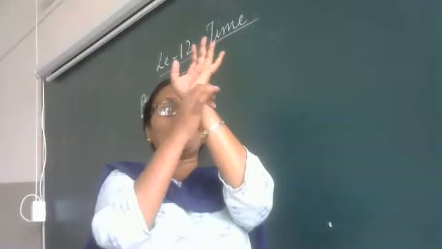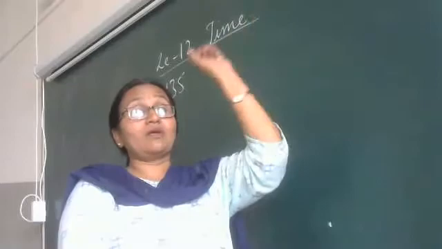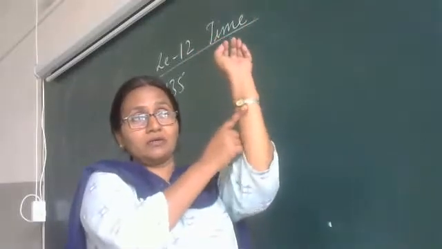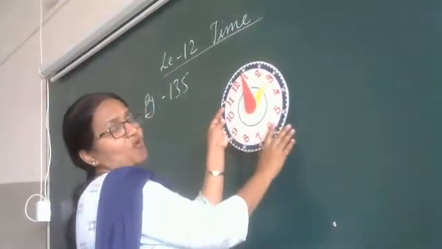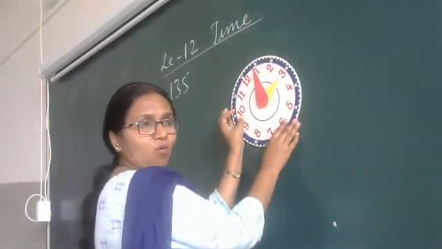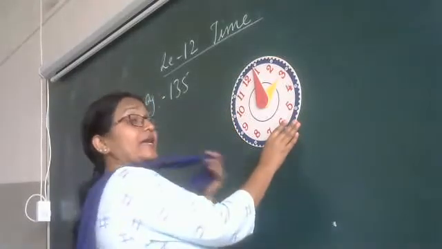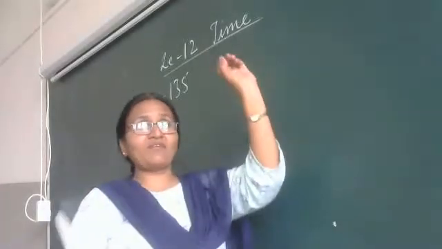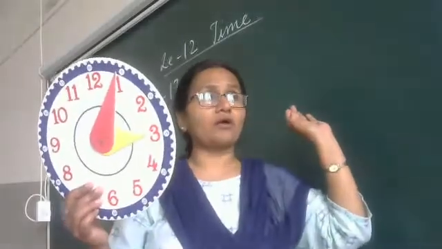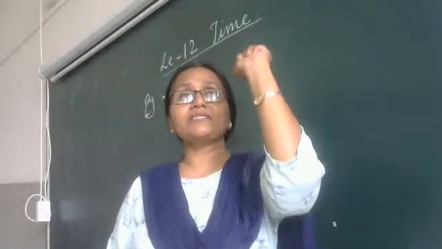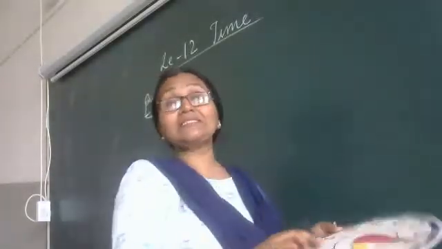This is my wrist. What I put here is a watch. What is it called? Watch. And what is there on the wall? We call it a clock. What we should remember is what is a watch and what is a clock. What we wear on the wrist is a watch, and what we hang on the wall is a clock.